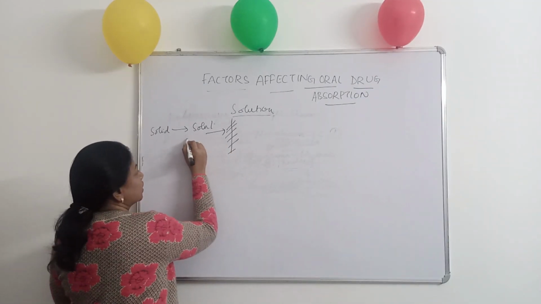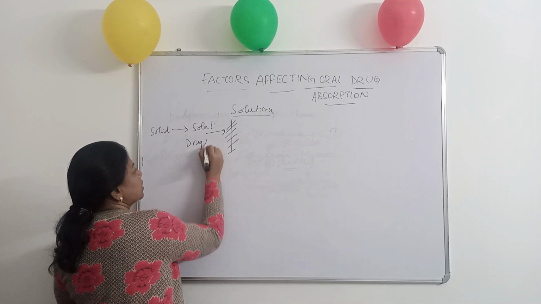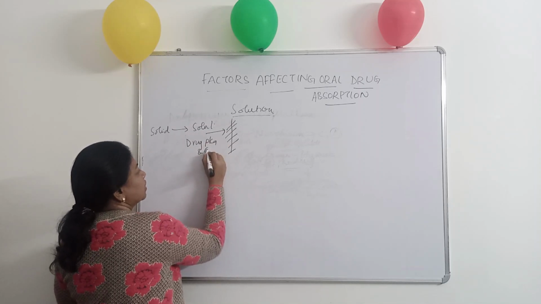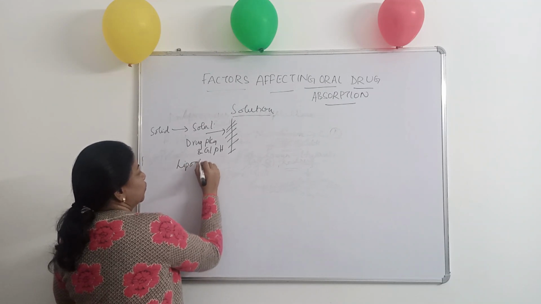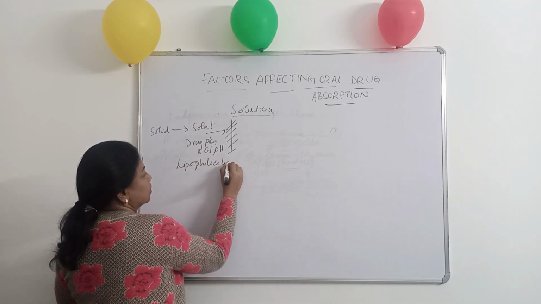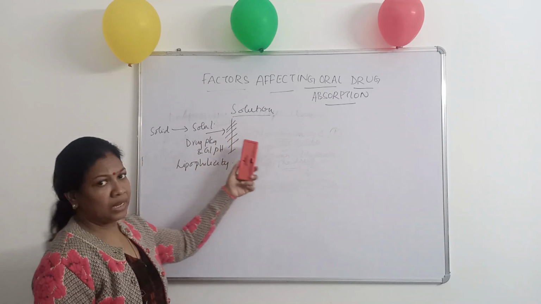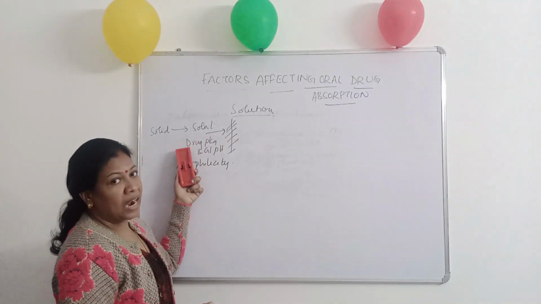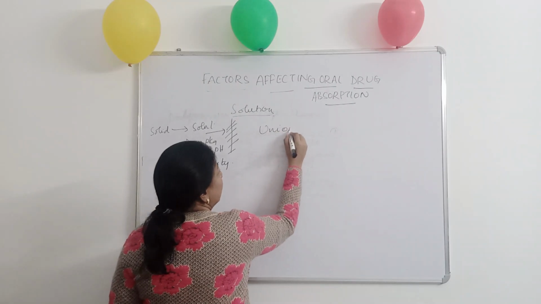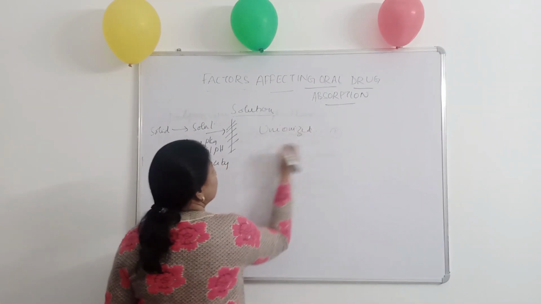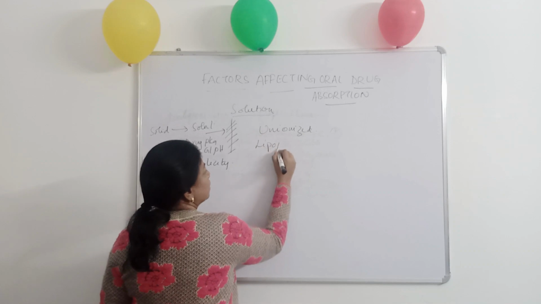So there are two factors which will affect this, the drug's pKa and GI pH, and the another is lipophilicity of the drug. So we know already the drug which are unionized form. So which form of drug is absorbed more? Unionized form of drug and lipophilic.